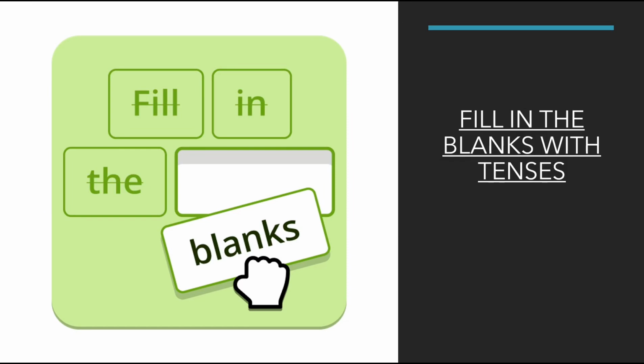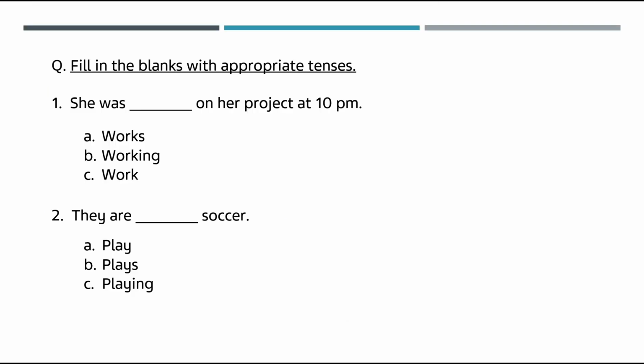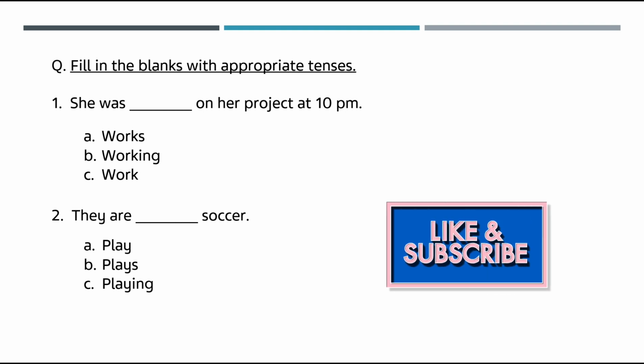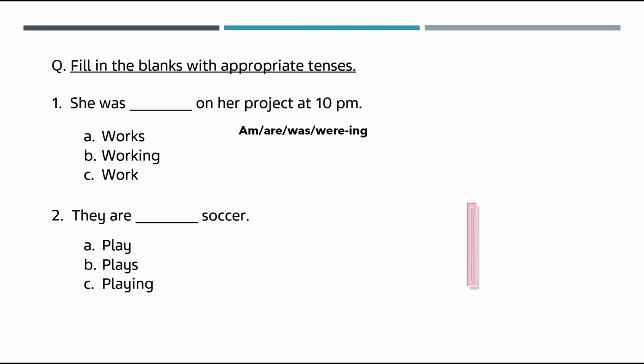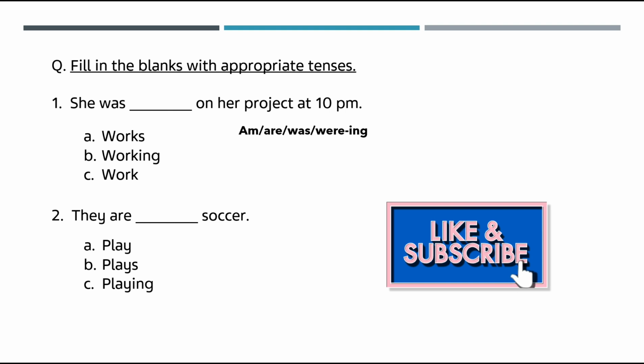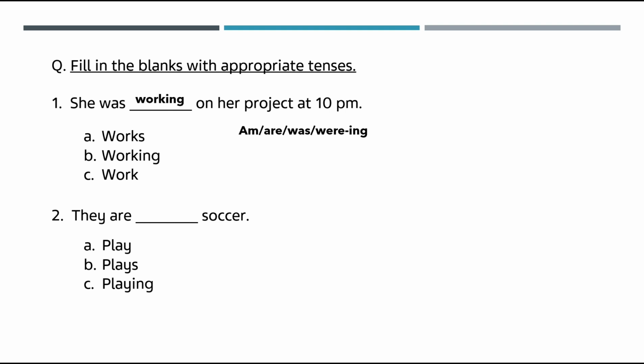Filling the blanks with the tenses. Let's look at the example. She was dash on her project at 10 p.m. So the key here is was. Whenever am, are, was, were is used, we will use the ing form of the verb. So the answer is she was working on her project at 10 p.m. So whenever was and were is used, we will have the past continuous tense. This is an example of past continuous tense.